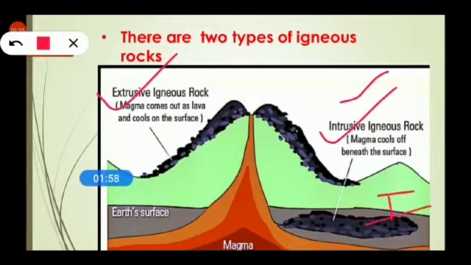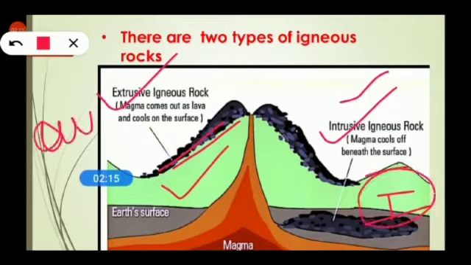Clear? Extrusive igneous rocks are those rocks in which magma comes out, as shown in the picture, as lava and cools on the surface, outside the earth, and intrusive is inside the earth, extrusive is outside the earth.